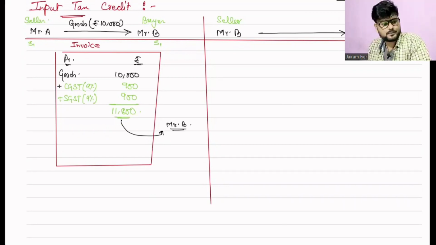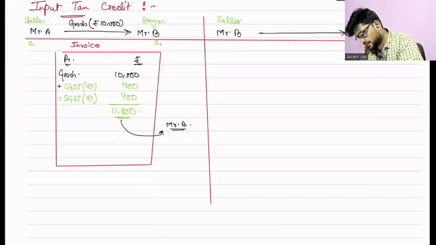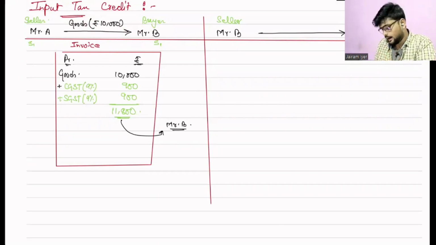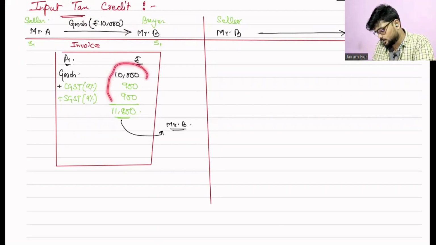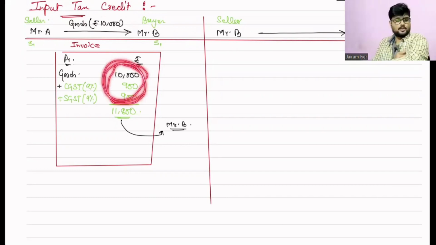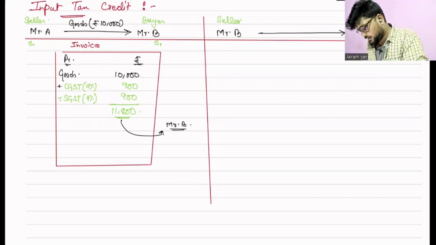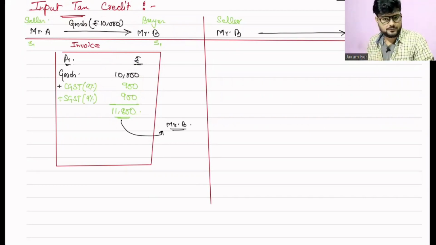So here I have said only the goods amount. Don't say that, sir, it was only 10,000. Correct. Here it is just the goods amount, and after adding the taxes, 11,800 is charged from Mr. B. Now let's go through the story after the sale.